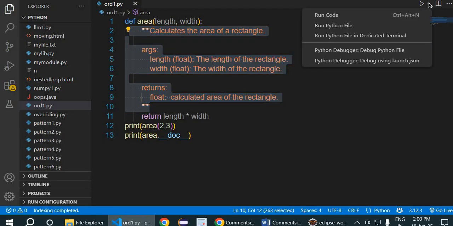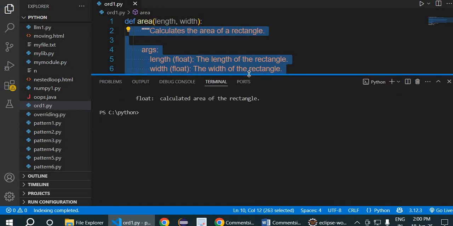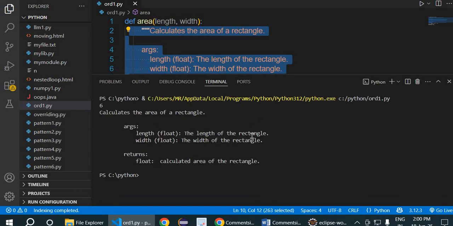Now when you run this program, see what you get from it. At the beginning, your print statement prints area, and below it, it prints only the comments, only the comment part. See, here it is like this. So if you are working on big projects or in teams, you can have your own notes and you can use them in future projects.